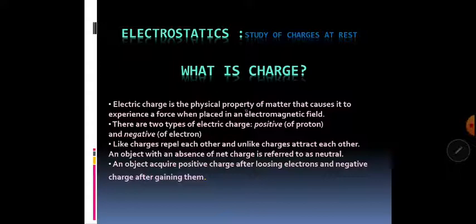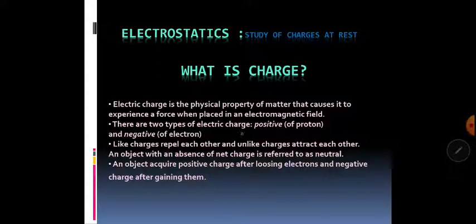Electric charge is a physical property of matter that causes it to experience a force when placed in an electromagnetic field. Students, we know whenever we place a mass in the gravitational field, it experiences a force because a mass interacts with the gravitational field, the same way a charge interacts with an electromagnetic field. So, whenever a particle is experiencing a force when placed in an electromagnetic field, that means it has a certain charge.